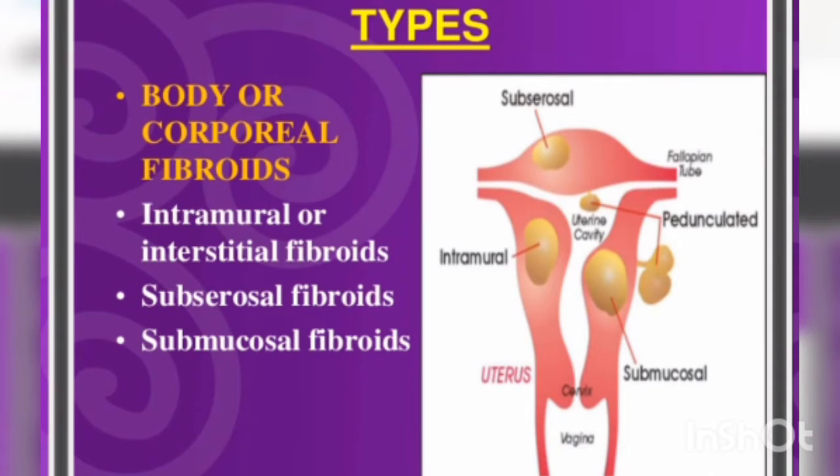Now what are the types? It might be of the body or corporeal fibroid, which could be intramural or interstitial fibroid, as we can see in the picture. It could be a subserosal fibroid also, it could be a submucosal fibroid also, like in this picture we can see the subserosal and the pedunculated also.